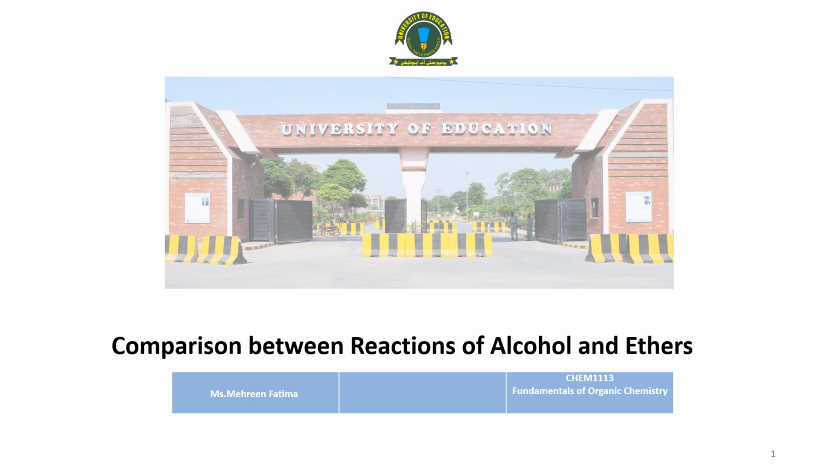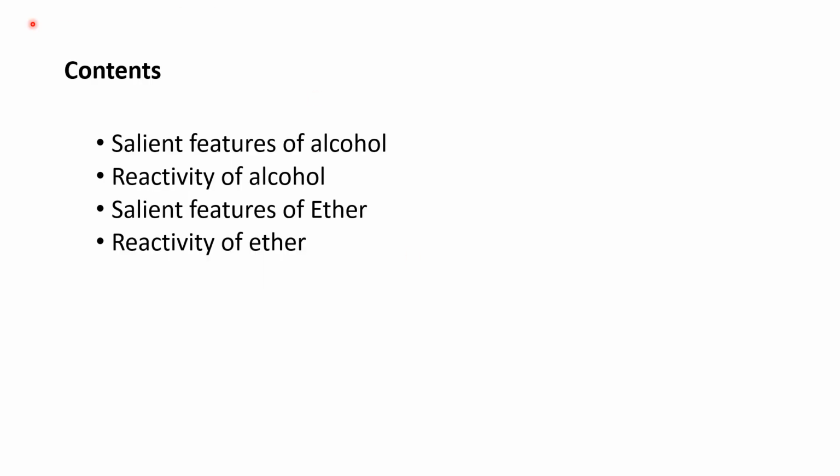Class, today we are going to discuss the comparison between reactions of alcohols and ethers. Here is the main content being discussed in this lecture. Firstly, we discuss salient features of alcohol, then reactivity of alcohol, then salient features of ether, and in the end we will discuss reactivity of ether. We will discuss all these points step by step in upcoming slides.